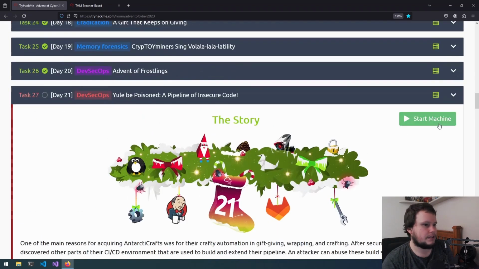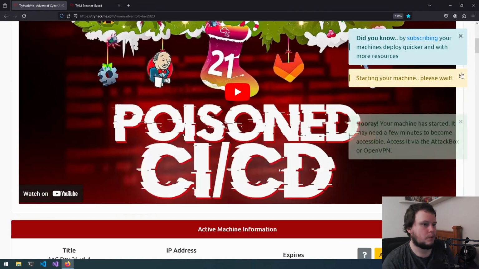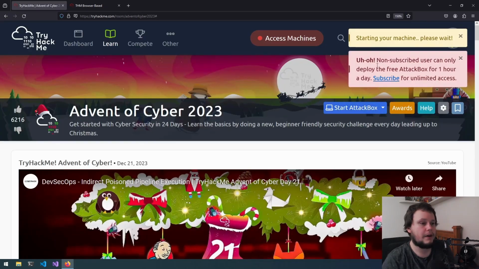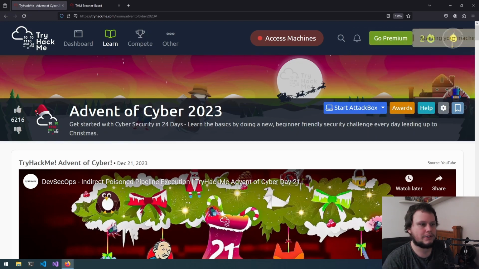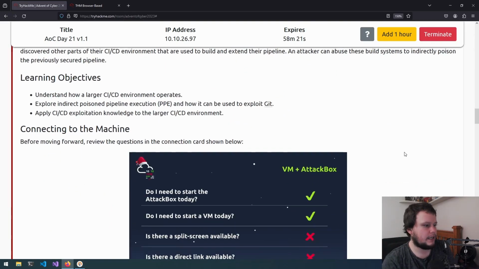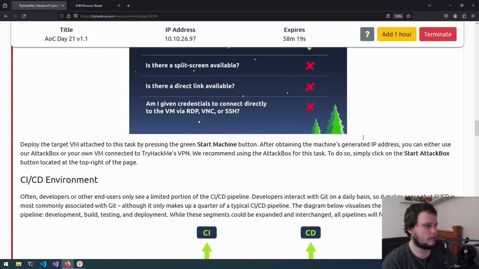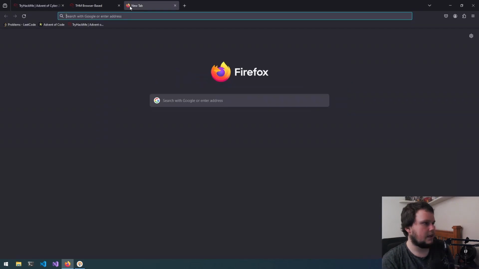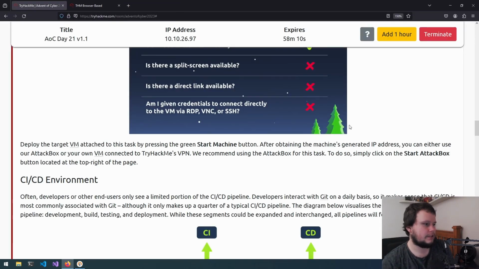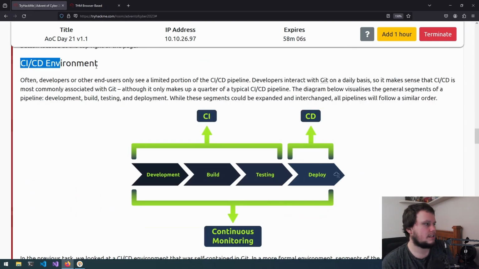So for this challenge, we need to start the VM and then also start the attack box. Well, apparently I've already used 1 hour, even though I cancelled the previous one. So let me get connected up to it, the VPN, and then we'll get started. Okay, I'm now connected to the VPN, so I guess let's ping this IP to make sure it's working. Okay, well I assume that's correct. So then we've started the machine, the CI/CD environment.